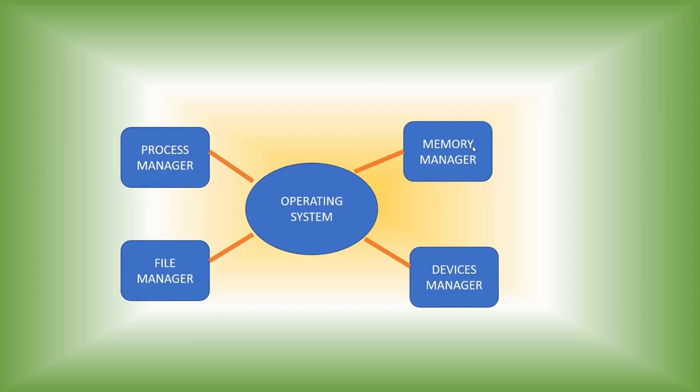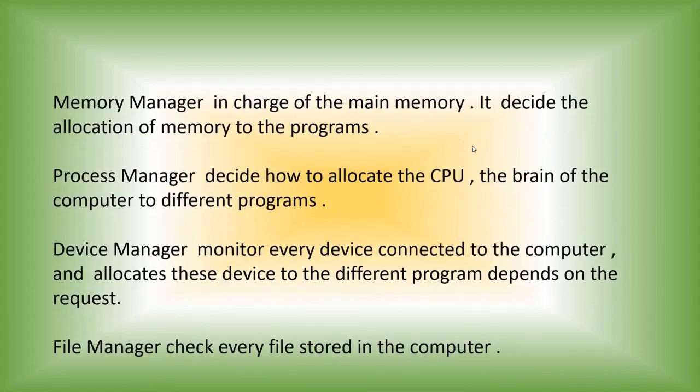And the last one is the file manager. The file manager manages the files. Different types of files are available in the system, and these files are managed by the file manager. To summarize, the memory manager is in charge of the memory and decides the allocation of memory to programs. The process manager decides how to allocate the CPU, the brain of the computer, to the different programs.